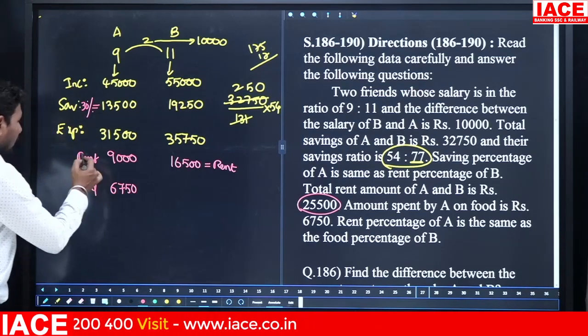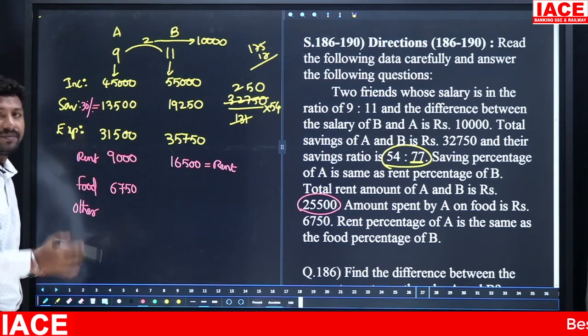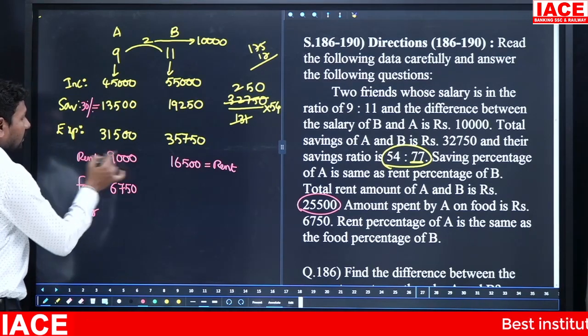And rent completed, food completed. There is another section, others. Okay, there are other expenditures. Then expenditures we are removing.